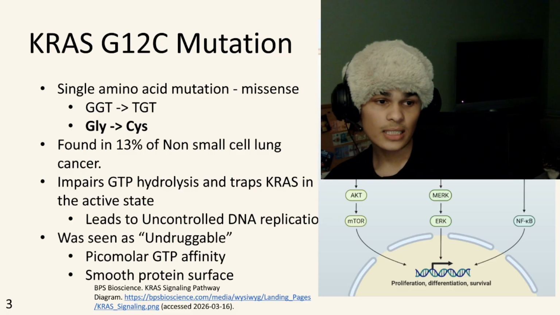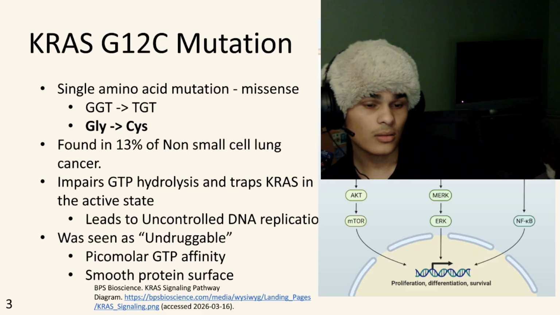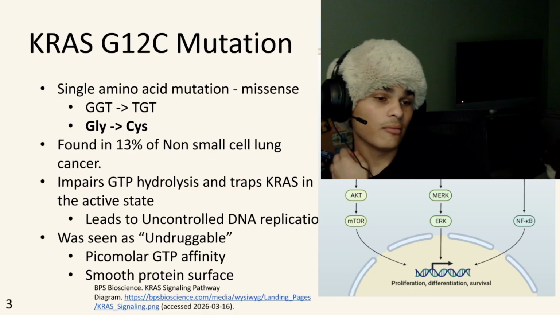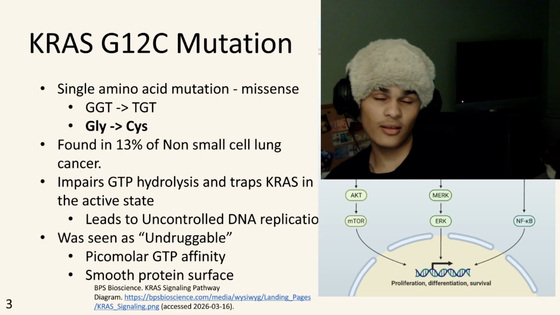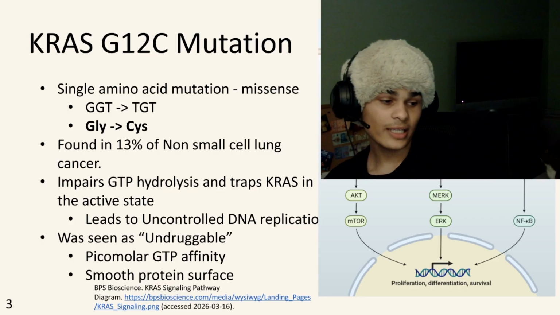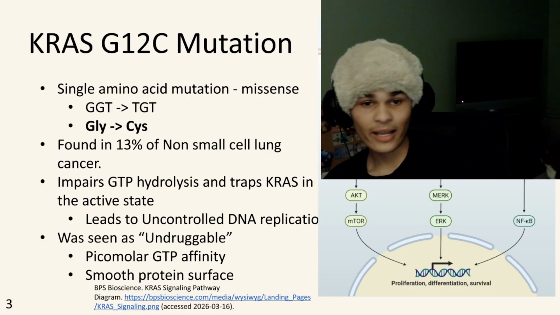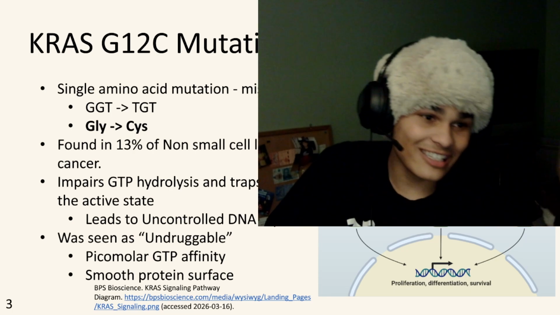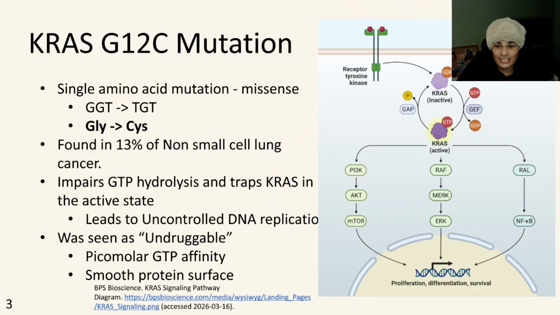This glycine, no. Guanine, the guanine is being changed into, why am I blanking? I don't even know my four nucleotides. I should drop out, damn. So really this is glycine becoming into cysteine.